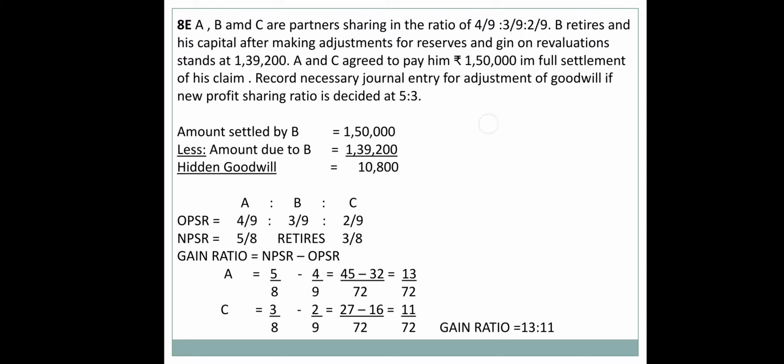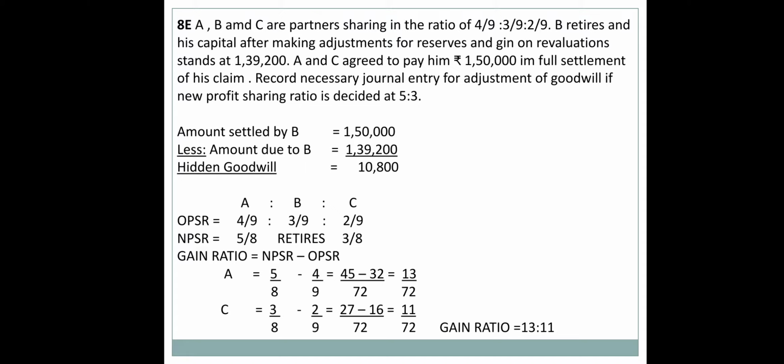By looking at this sum, you can conclude that the amount paid by A and C to the retiring partner is more, while their calculation has come to a lesser amount. So the amount to settle is 1,50,000, while the amount due to be paid to him is 1,39,200.